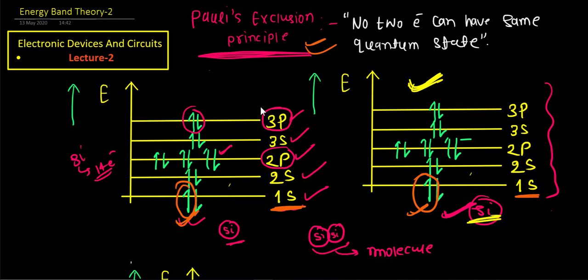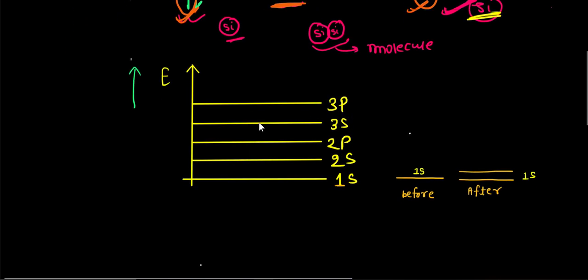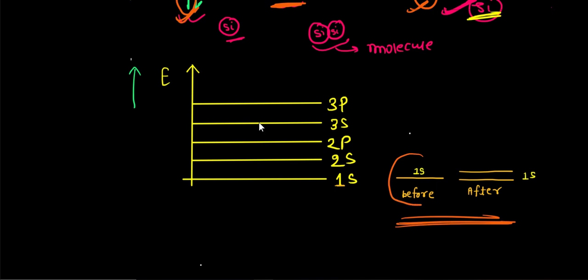So what happens when you bring two atoms close together, in close proximity? This single energy level is going to split up into two energy levels. Just see this fact. Before, the 1s energy level is a single energy level, and you can occupy 2 electrons in this energy level.